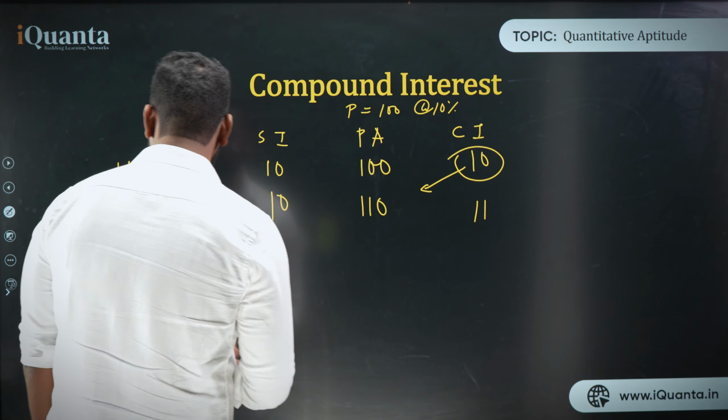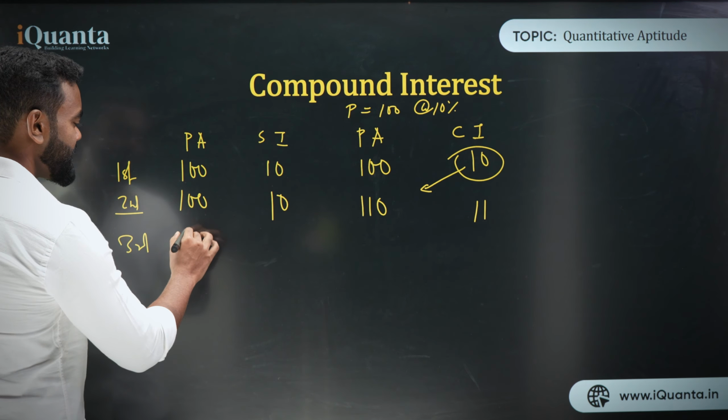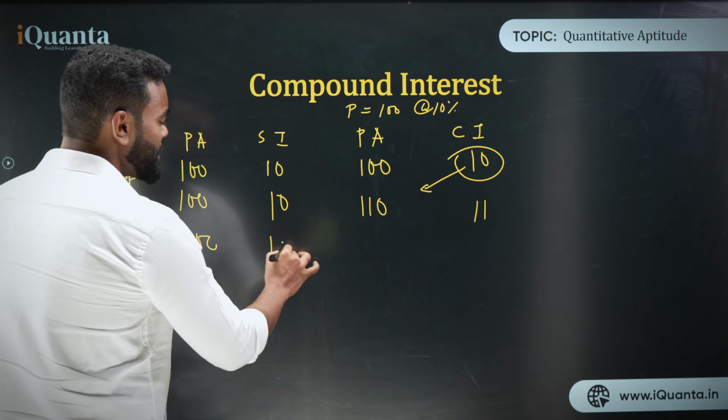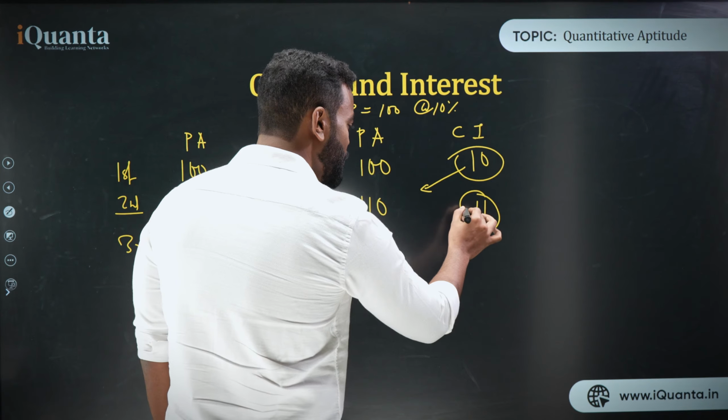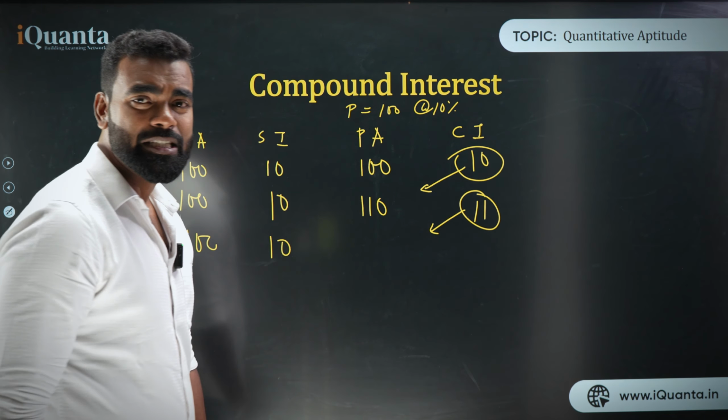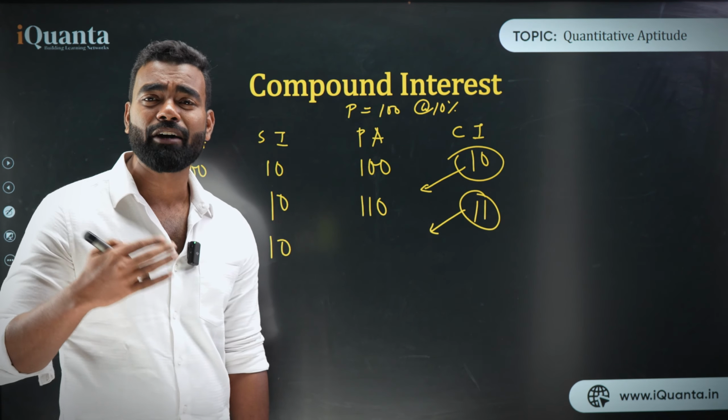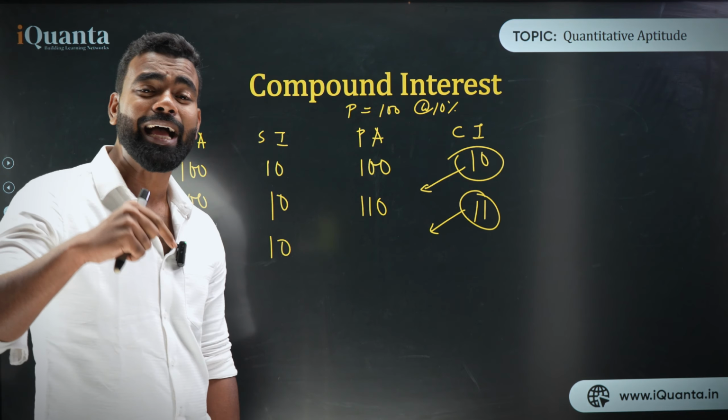Next is the third year. For the third year, if I write, this is 100, yes, this is 10. So there is no change in simple interest again, but in compound interest, this 11 will again be added to the principal amount, because the principal amount is increasing after every year. That's why it is compounded annually.